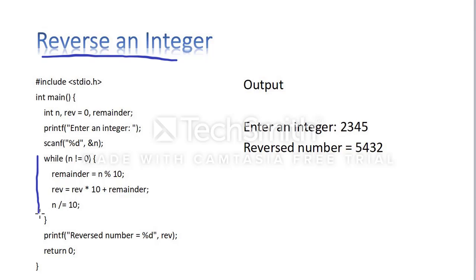This is the logic actually. I will give a brief explanation of this logic, but before writing any program, you should first implement the program manually. Here 2345 has the places of ones, tens, hundreds and thousands. But here I am changing these places. Means 5 is coming to the thousands place, 2 is coming to the ones place, 4 is coming to the hundreds place, and 3 is coming to the tens place.